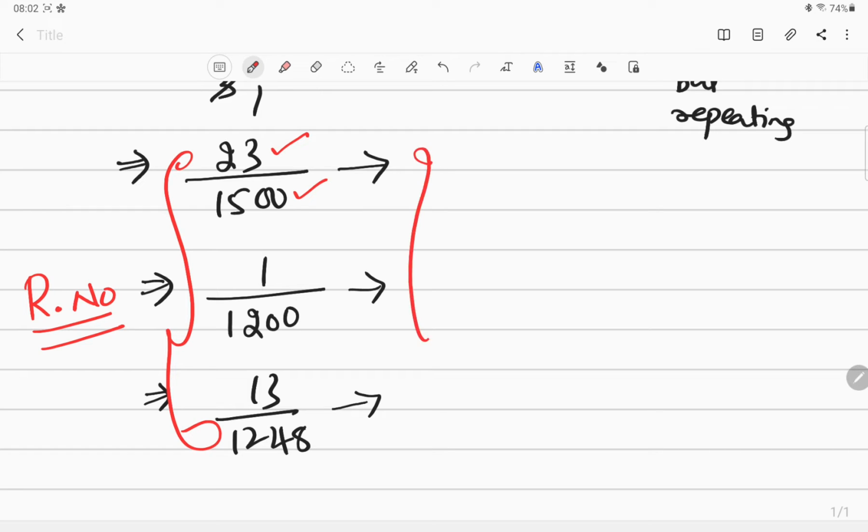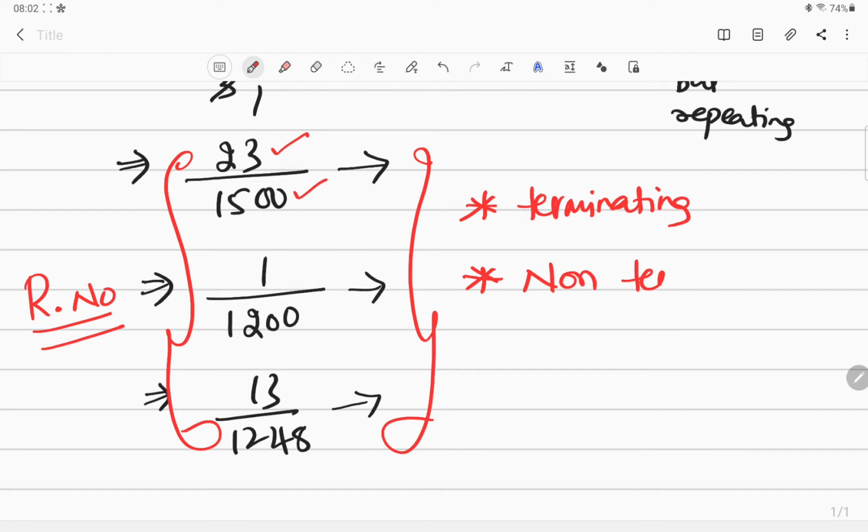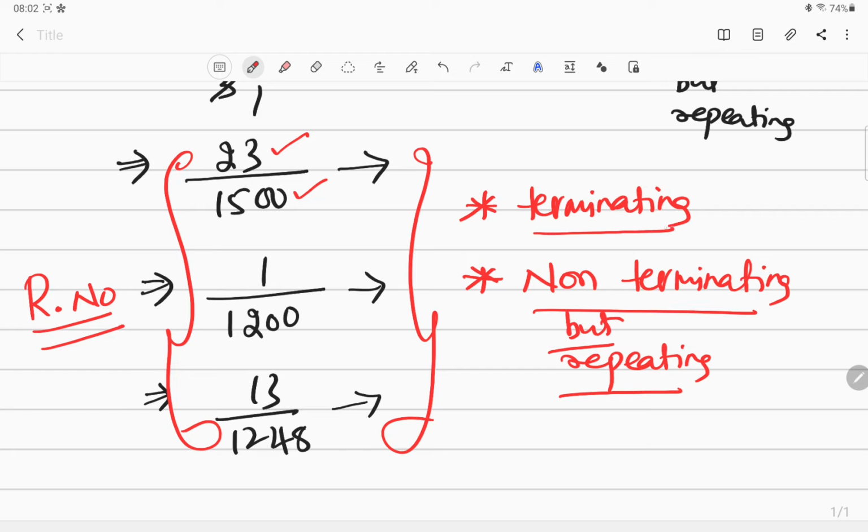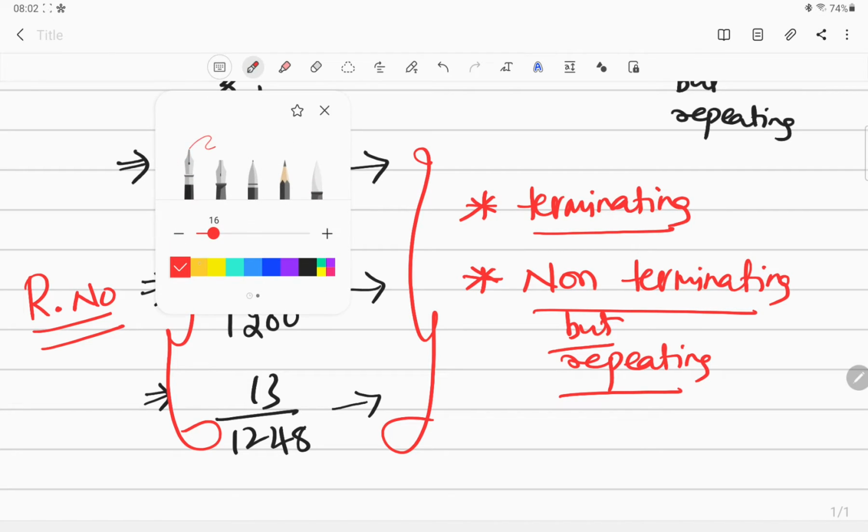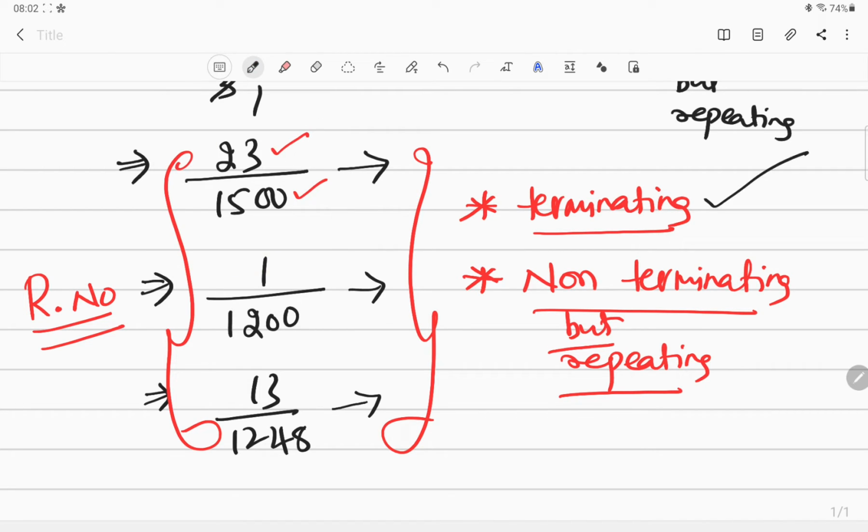So for whatever I have given, one possibility is that the decimal expansion should be terminating, or it should be non-terminating but repeating. These are the only two chances. But how to tell this without actually dividing? How to tell whether it is terminating or non-terminating but repeating? How to tell that without doing division? No division.